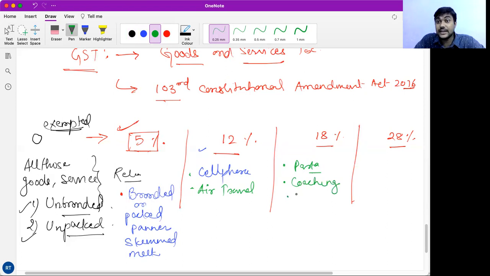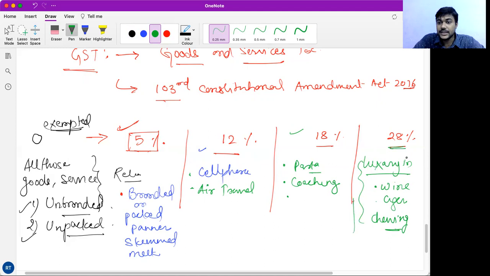Any 5-star restaurant or luxury hotel, you have to pay 18%. And what is 28%? All those items which are luxury in nature, like wine, cigarettes, chewing gum, come under the 28% tax slab.